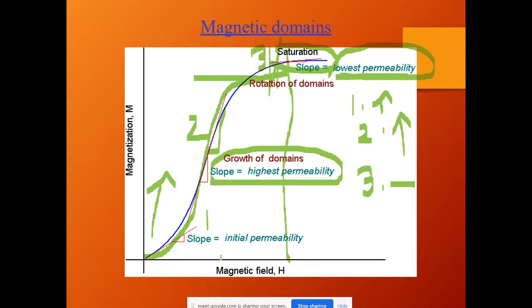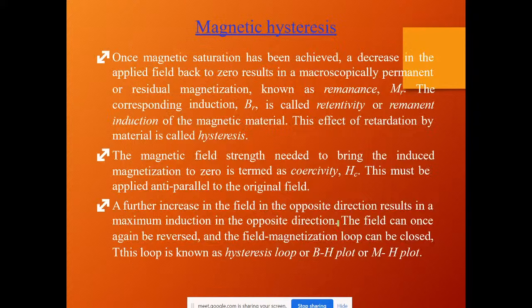In the initial part you see the initial permeability, in the second part the highest permeability is seen at the linear part of your curve, and at the saturation point the lowest permeability is seen. This curve is named the magnetization characteristics of a magnetic material.